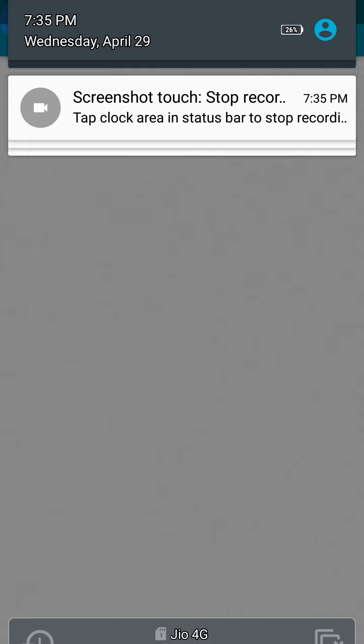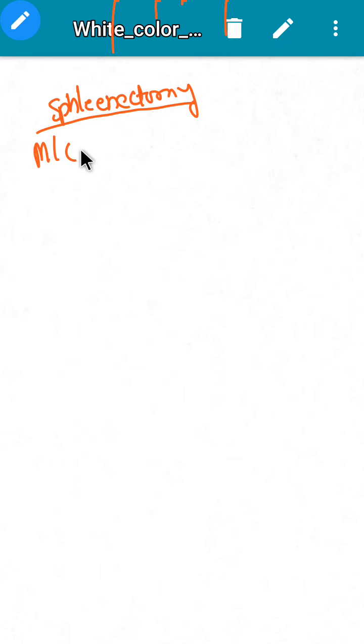Let's discuss splenectomy. Splenectomy means removal of the spleen, right? So let us see the various conditions where splenectomy is indicated. The most common indication of splenectomy is trauma.